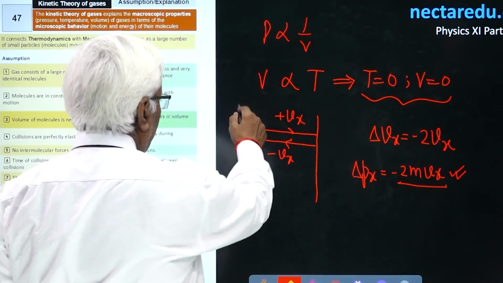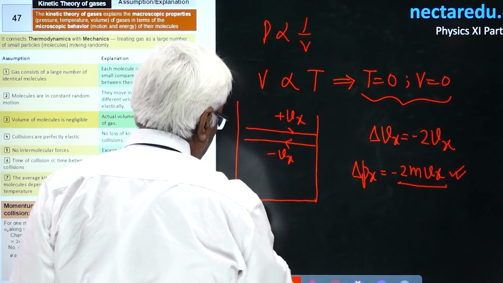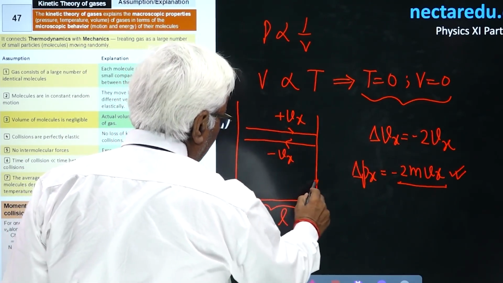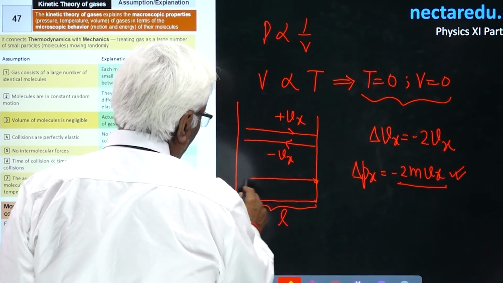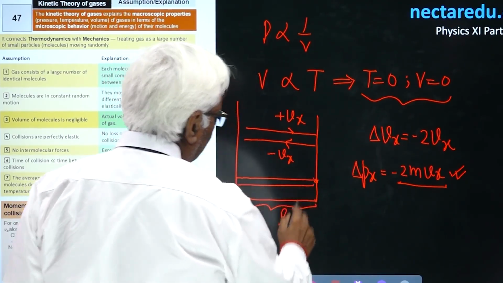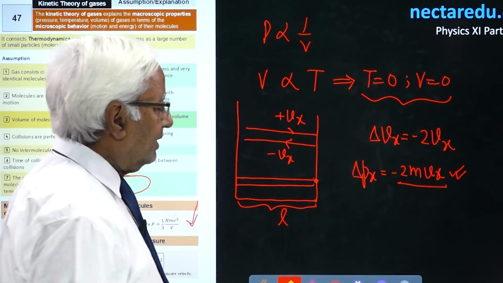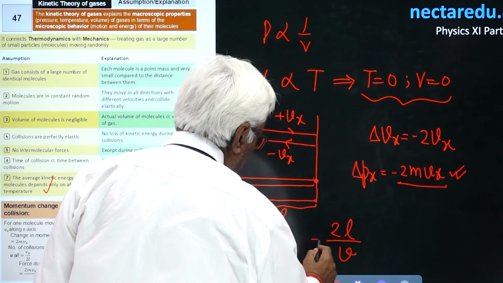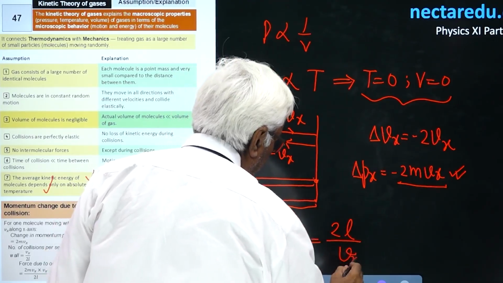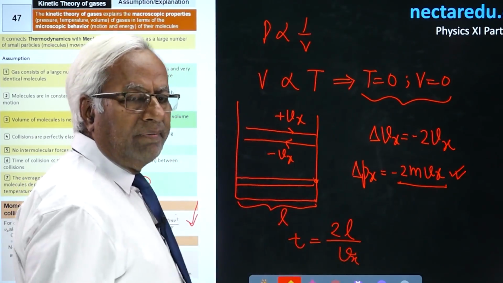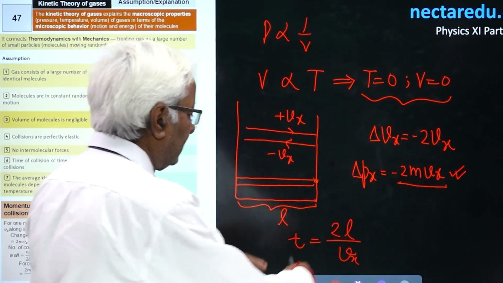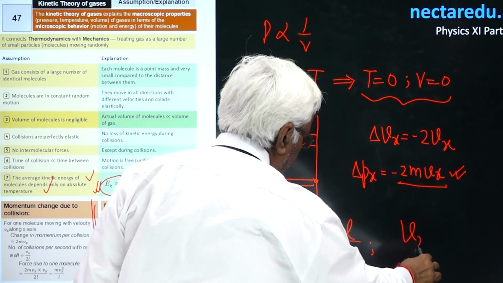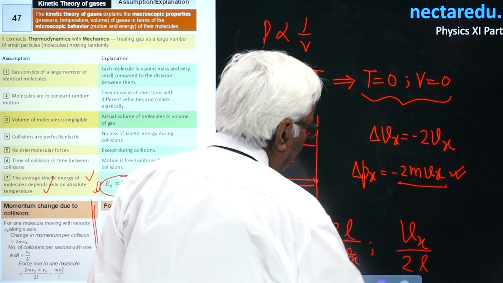Now, suppose the width of the container is L. Once it collides, it will go and come back, the distance taken will be 2L, and the time taken will be 2L upon Vx. This is the time taken in one collision. So the number of collisions per second will be the reverse of it, that is Vx upon 2L.